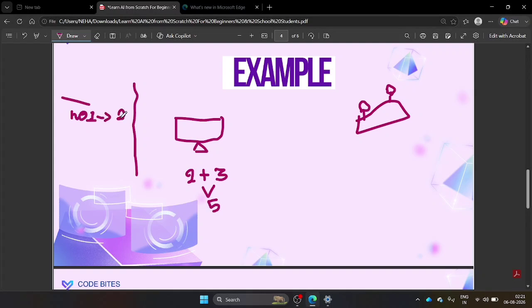The second variable, number two, it is going to take as 3, right? It simply calculates number 1 plus number 2, and it is going to follow the instructions written by the programmer, and it is going to give you an answer, right?